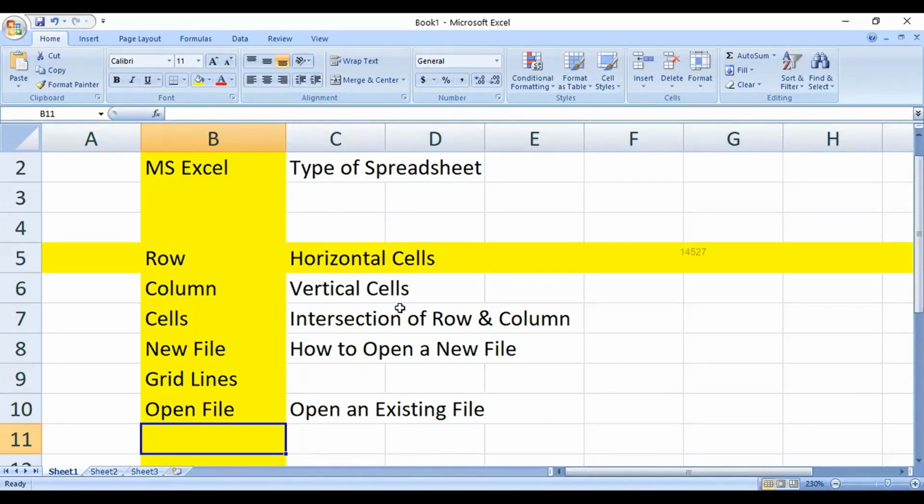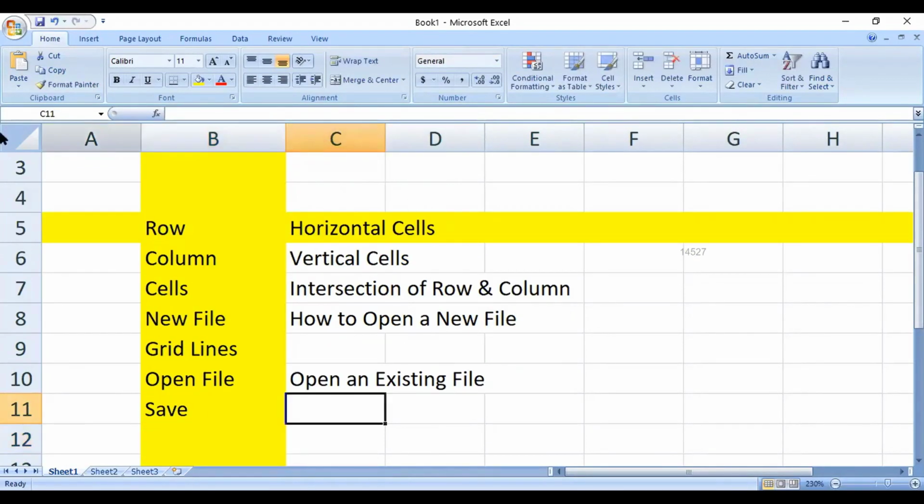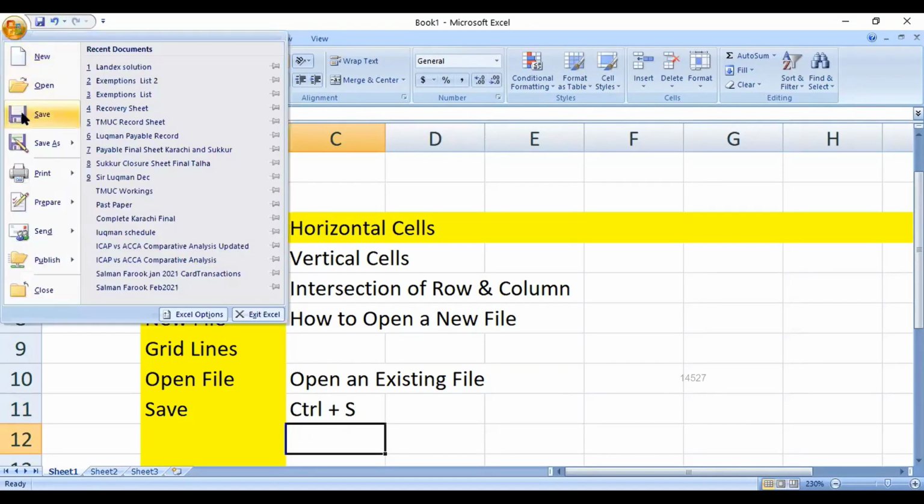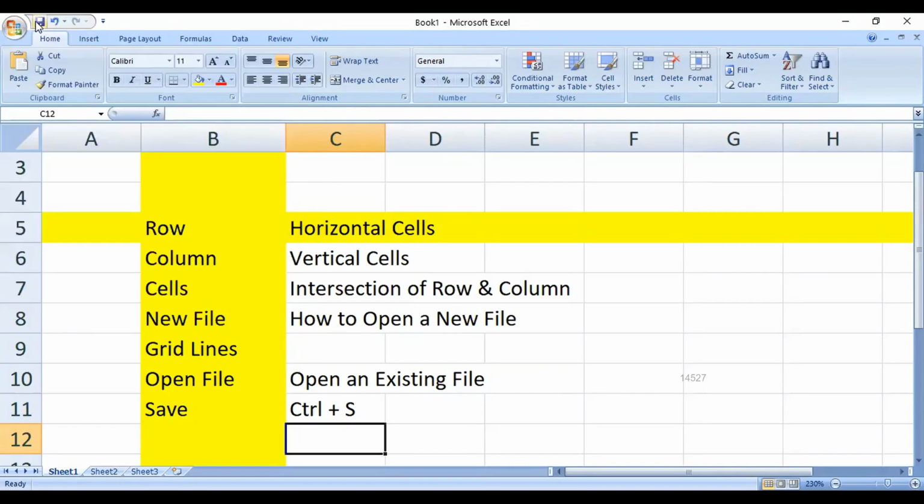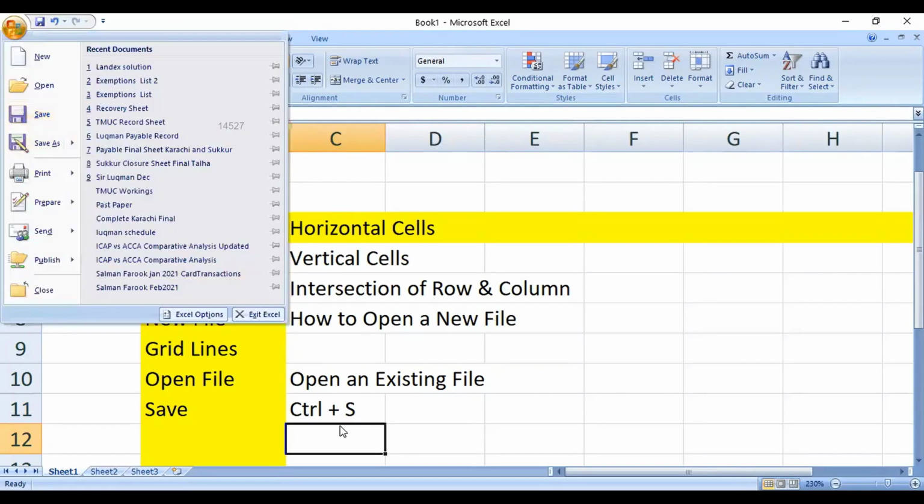Now, the next feature that you need to understand is how to save a file. If this is the first time that you're saving a file, you can do two things. There's a save button here. You can click that, or you can use the shortcut Control plus S. Or you could go in here and click the save button here also. So there are multiple options: save file over here, or save it here, or press Control S.